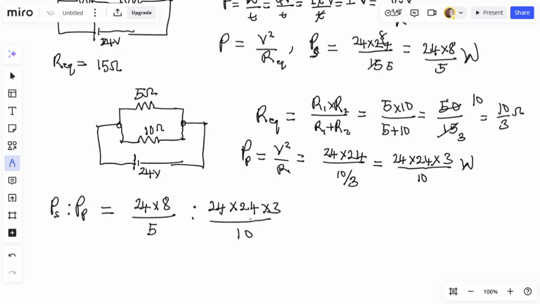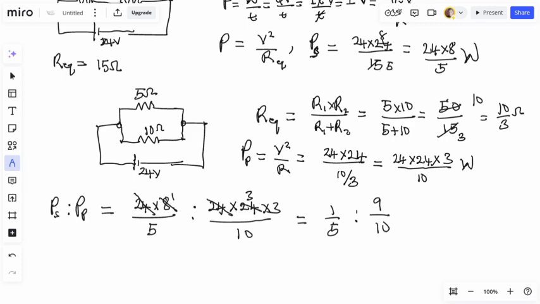So basically all these are division. So let's start cancelling out. This 24 here will cancel out 24 here, cross multiplication or divide both sides, whatever. 8 will cancel itself 1 and cancel 24 here 3 times. So what we have here? We have 1 over 5 is to 3 times 3, 9, is to 9 over 10.